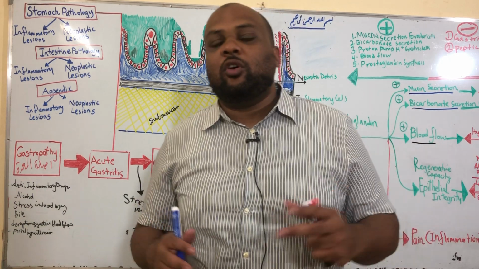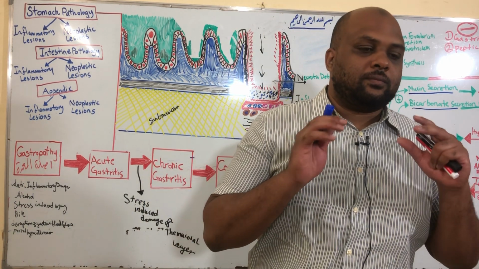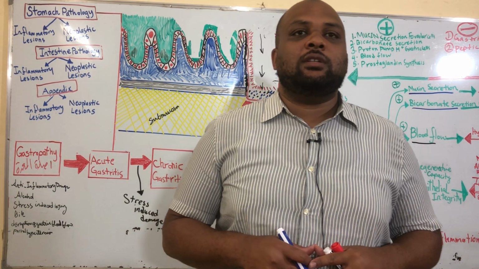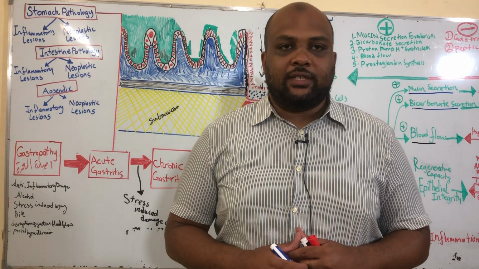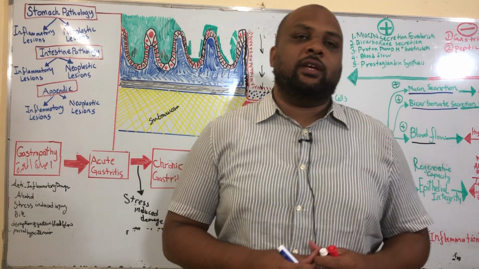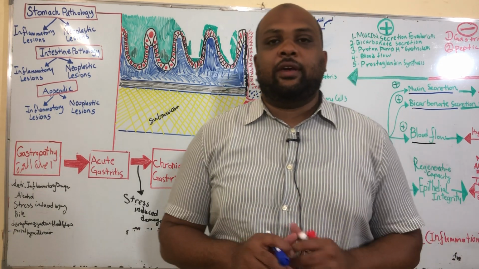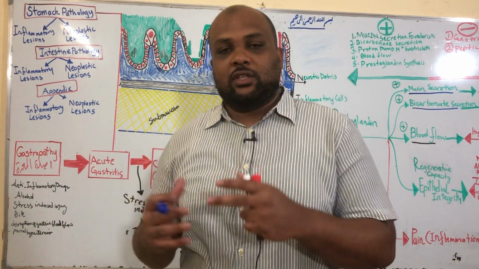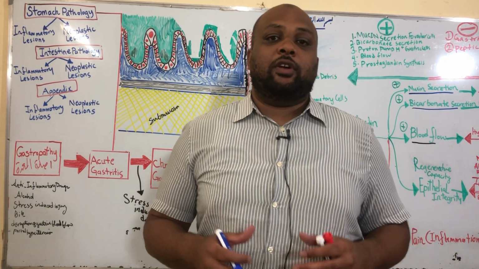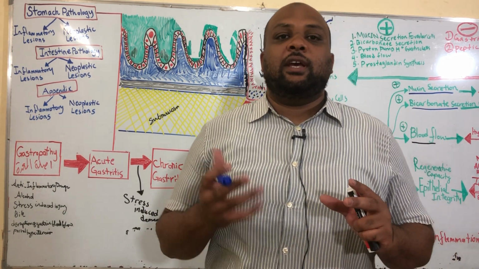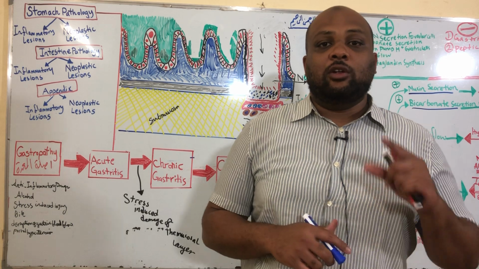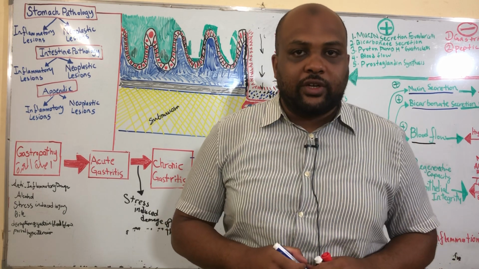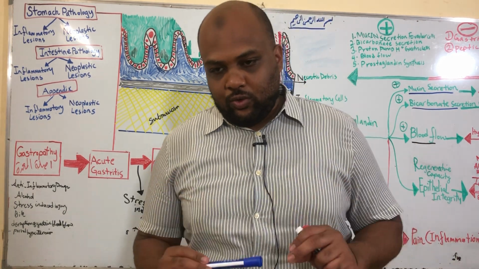And we talked about how gastropathy is pretty much hyperplasia of the foveolar cells of the stomach, and we have edema and congestion, but no inflammation. That's why we cannot call it gastritis. The investigators called it gastropathy. However, if you have gastropathy symptoms and in addition you have leukocytes, lymphocytes and plasma cells indicating inflammatory infiltrate, that means you have acute gastritis.